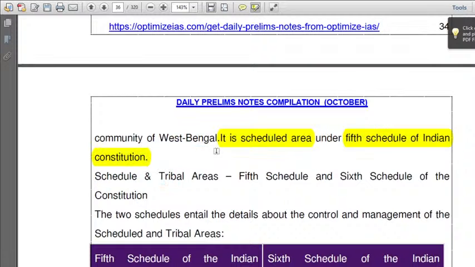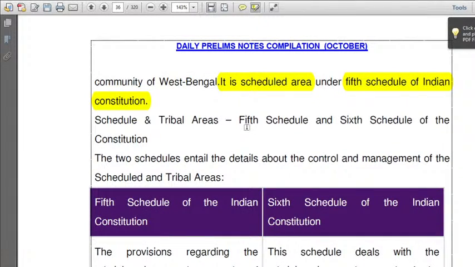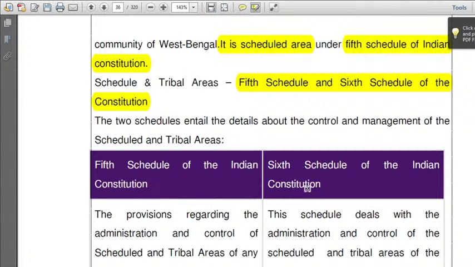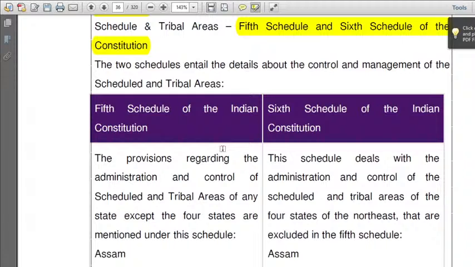In our Constitution, the Fifth Schedule deals with scheduled areas other than the areas covered in the Sixth Schedule, all over India. Okay, so the Fifth Schedule and Sixth Schedule of the Constitution. Next, let us look at these two schedules in detail, about the control and management of the scheduled and tribal areas. Okay. Which of the following schedules deals with scheduled areas in India? Answer is the Fifth Schedule.